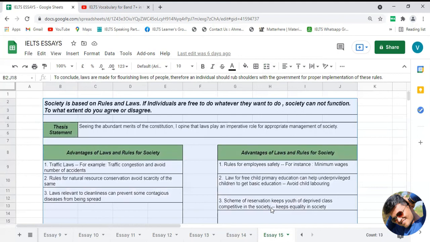And now it's time to see the entire essay slide by slide. So without wasting any time, let's do the same.